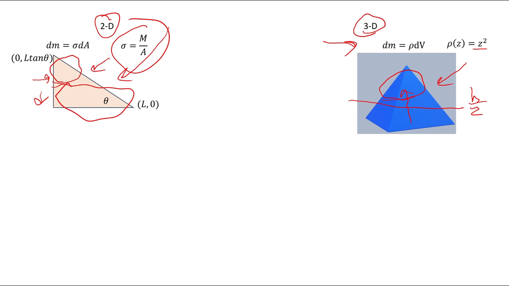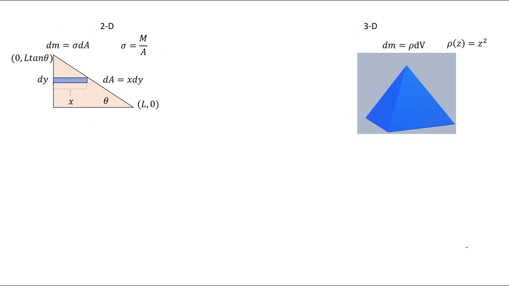The thing I've got to do is the thing I always have to do, which is figure out what this dm is. So dm is sigma dA. What do I do for dA? Okay, one idea is that I could build the whole area out of little areas. In other words, if I take a bunch of little rectangles and I find the area of each one, then I can find the area of the whole thing by adding up all of the rectangles. What's the area of each rectangle? Well, each rectangle has a length and it has a height, dy, and so that's dA. So I can say dm is sigma dA, and then I just punch in sigma.